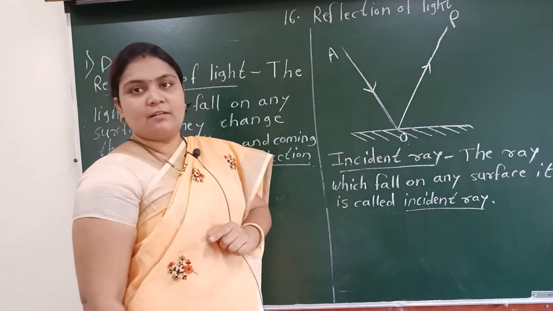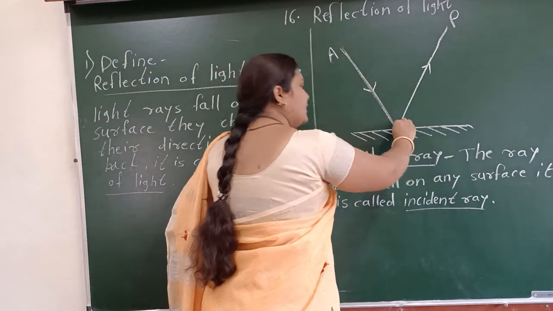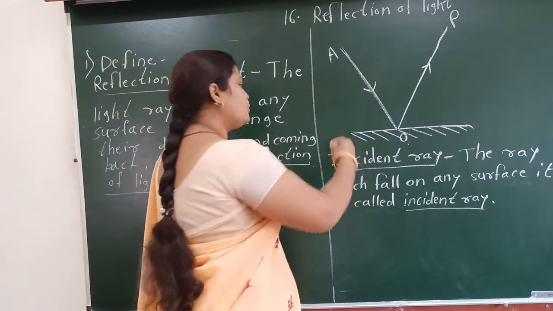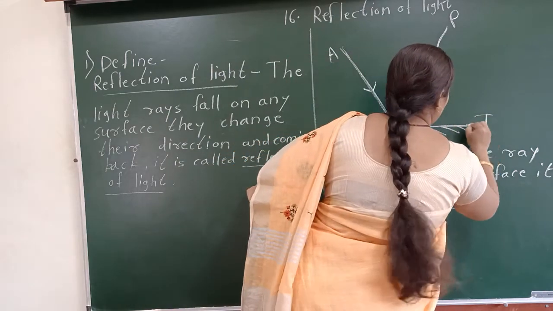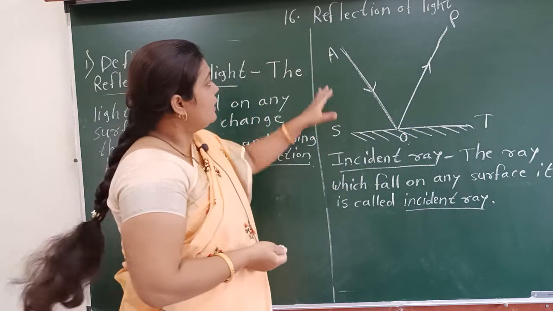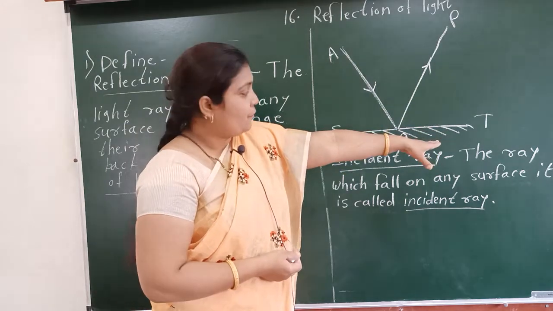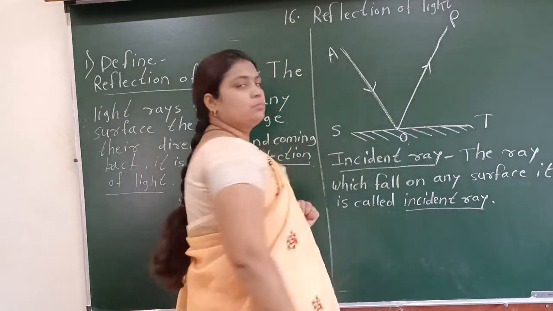Now see, this incident ray AO falls on the surface. I am also giving a name to this surface, S and T. Suppose ST is the surface, incident ray AO falls on the surface ST at the point O.